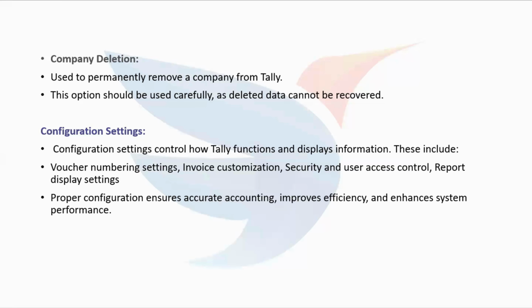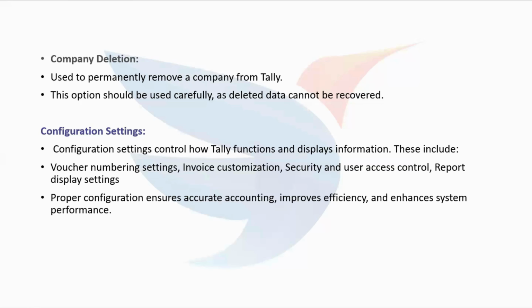Now, let us move into configuration settings. Configuration settings control how Tally works and how information is displayed. These settings help customize the software according to the business needs. For example, voucher numbering settings allow us to decide how transactions are numbered automatically.